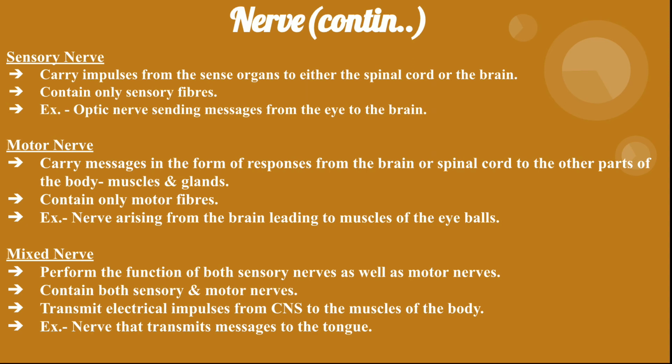These are motor nerves. Now mixed nerves. Mixed nerves perform the function of both the sensory nerves as well as the motor nerves. Now they contain both sensory and motor fibers. They transmit electrical impulses from the central nervous system to the muscles of the body. For example, the nerve that transmits messages to the tongue.